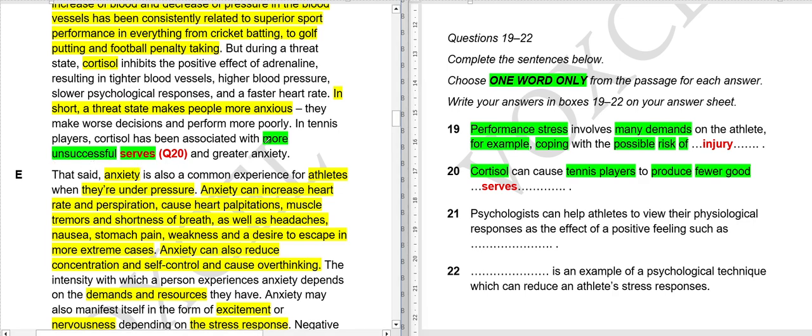If someone has done more unsuccessful experiments, it means the number of successful experiments is fewer.